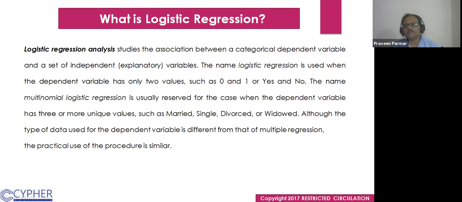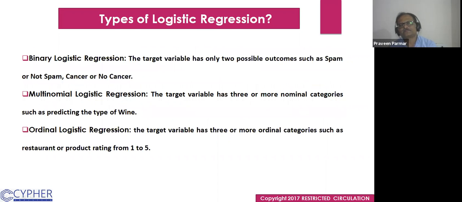In this session, the name logistic regression is used when the dependent variable only has two categories, two values such as 0 and 1. Otherwise, we have a multinomial logistic regression. So here we study about the binary 0 and 1 only. The name multinomial logistic regression is usually reserved for the case when the dependent variable has 3 or more unique values, such as married, single, divorced, widowed. Although the type of data used for the dependent variable is different from that of multiple regression, the practical use of the procedure is similar.